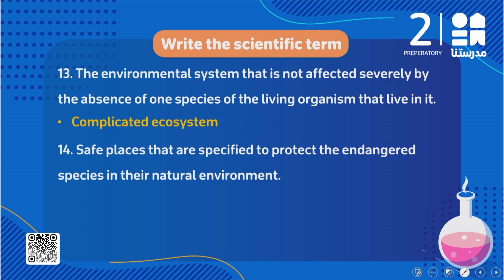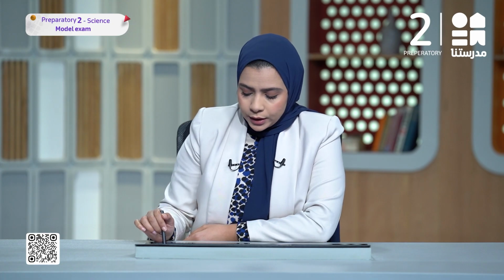Safe places that are specified to protect the endangered species in their natural environment. قلنا to keep the endangered species from extinction, عشان نحميهم من إن يحصل لهم extinction يعني انقراض. فبدأنا نعمل safe places or safe areas to protect them in their natural habitat, and we call these places natural protectorate. وقلنا احنا عندنا هنا في مصر في راس محمد protectorate ووادي الحيتان protectorate. So they are called natural protectorate.